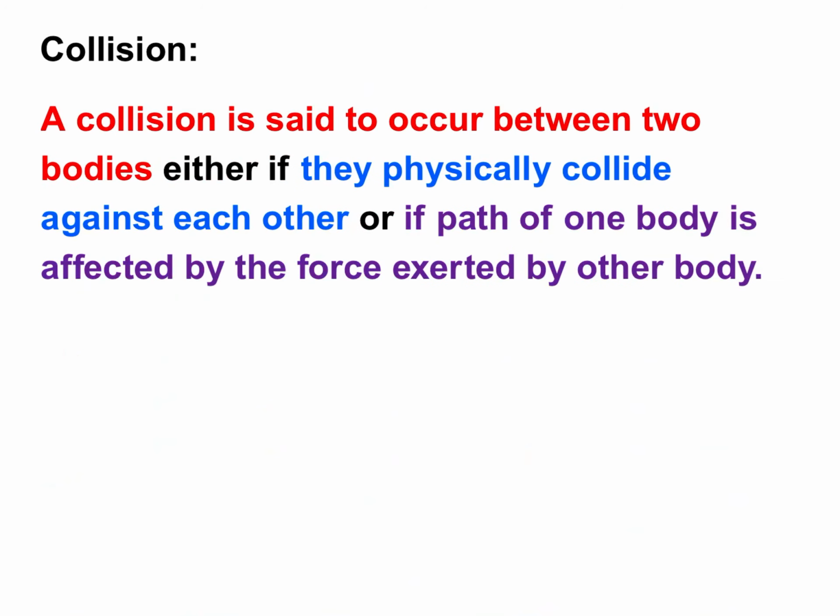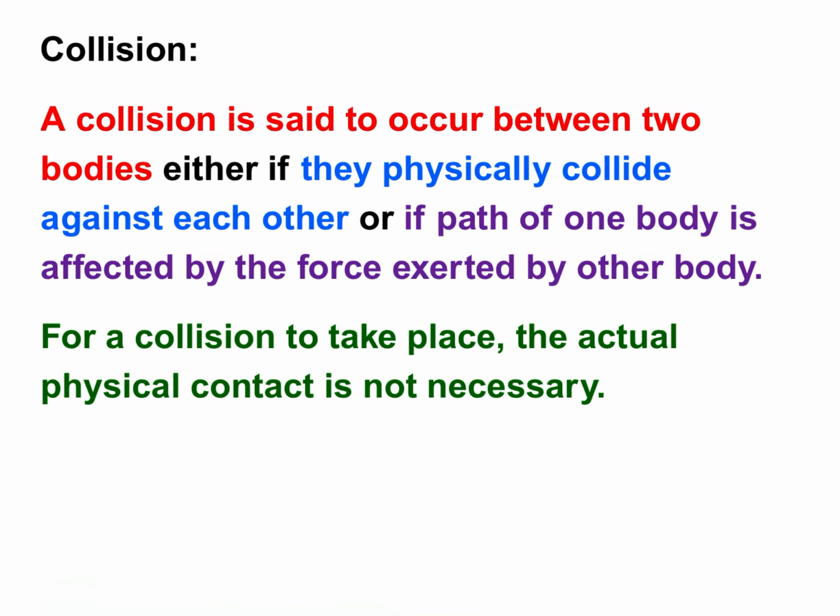A collision is said to occur between two bodies either if they physically collide against each other or if the path of one body is affected by the force exerted by the other body. It means either two bodies are physically colliding with each other or the path of one body is affected due to the presence of the other body, then collision is said to occur. For a collision to take place, the actual physical contact is not necessary, as sometimes we think.